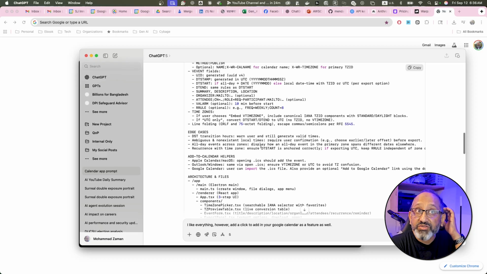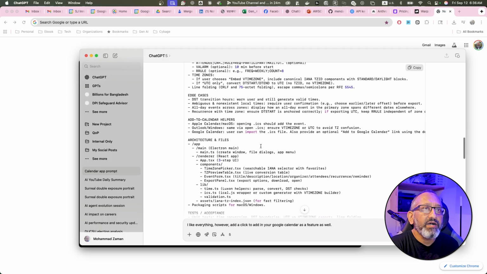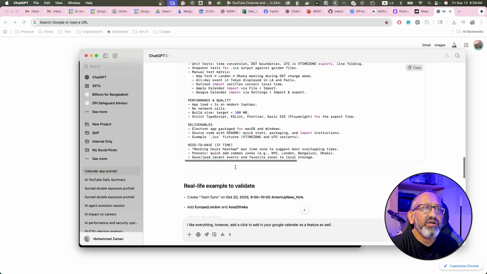This is very important because we have daylight savings time in the US and few other places that time changes, so I like it. I didn't even ask about that. Add to calendar helper, okay, all good.